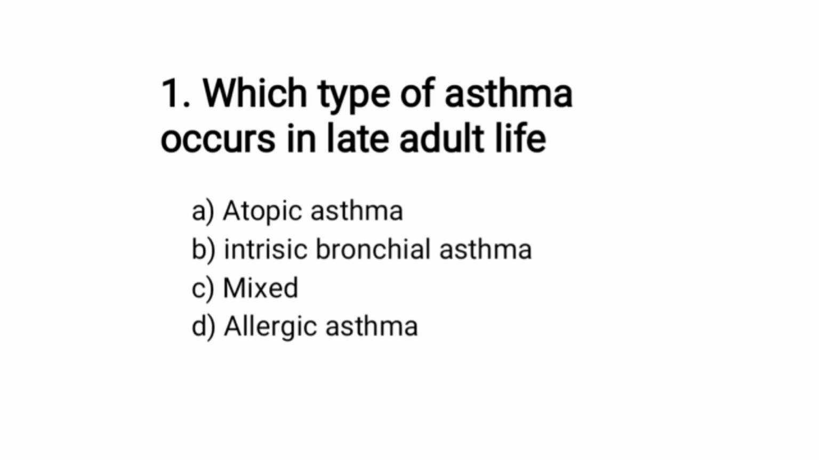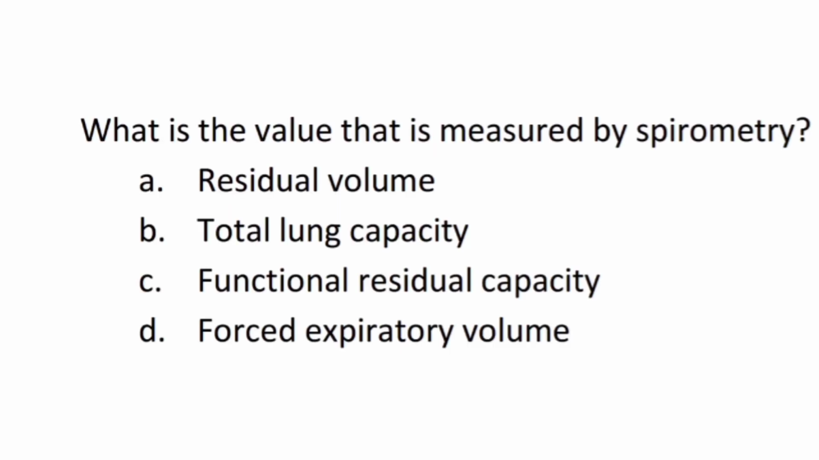Which type of asthma occurs in late adult life? A. Atopic asthma, B. intrinsic bronchial asthma, C. mixed, or D. allergic asthma? It's the intrinsic bronchial asthma. What is the value that is measured by spirometry? A. Residual volume, B. total lung capacity, C. functional residual capacity, or D. forced expiratory volume? It's A. Residual volume.